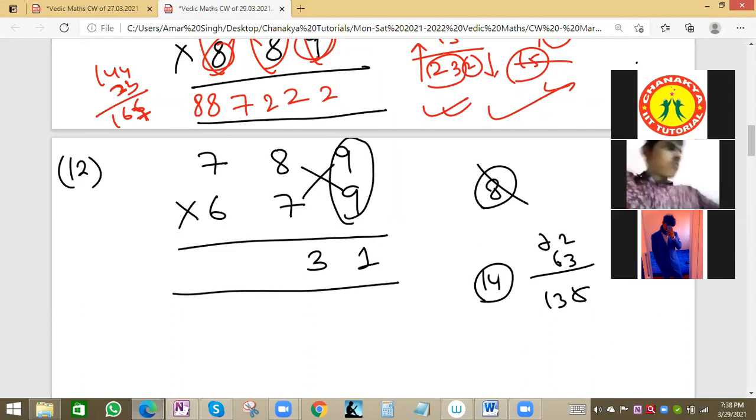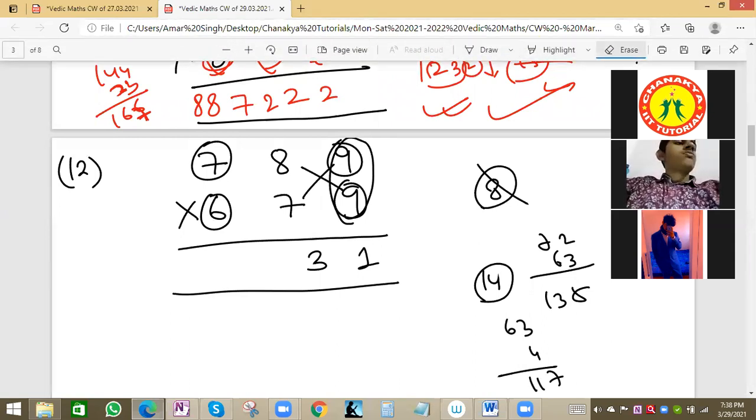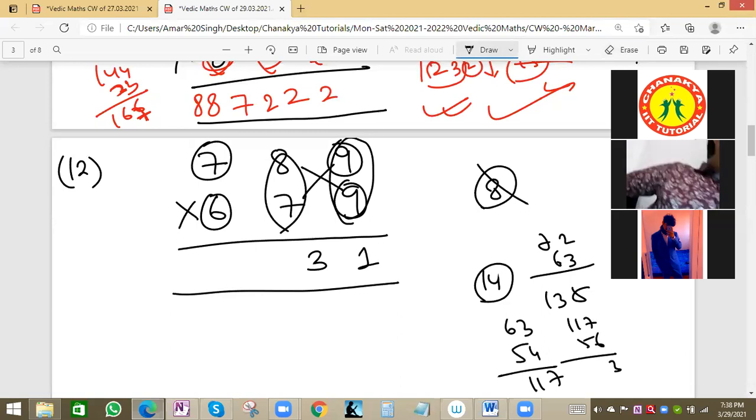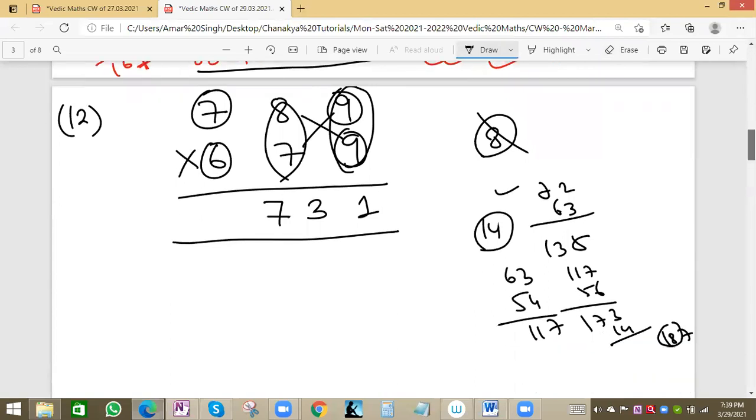This 8 cancels. Now big crossing, 7 9s are 63, and 6 9s are 54. So 63 and 54 we can simply add. So this will be 7 and 11, 117. This is 54. And after that we can add 56. 117 plus 56 will be 173. Then carry will be now 14 this time. 173 and 14 will be 187 basically. 187, this 7 will come, and this carry will be 18. So 18 is the carry.